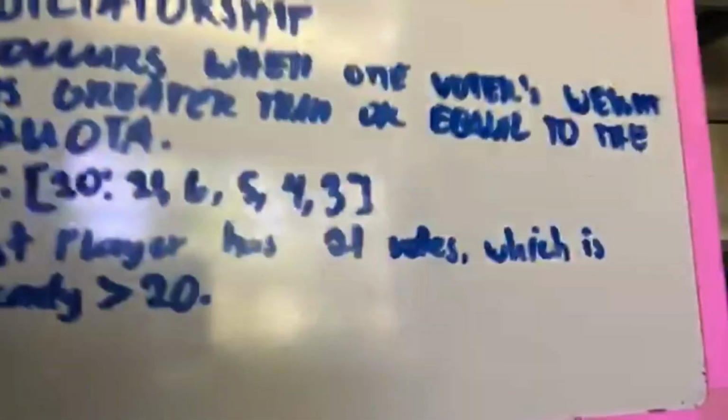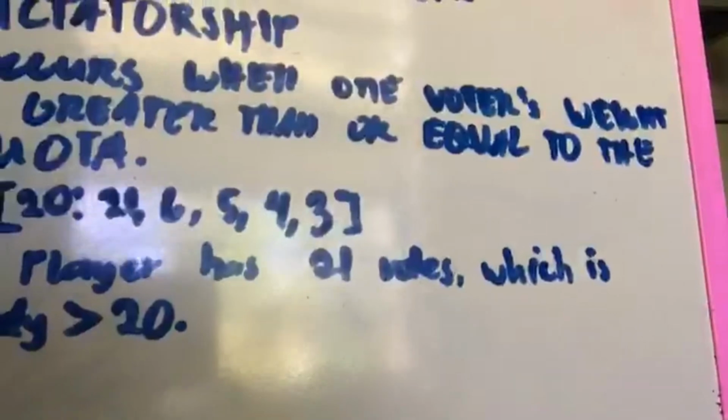Second is dictatorship. It occurs when the voter's weight is greater than or equal to the quota. So we have an example here, which is the quota is 20, and then the player's vote is 21. We have also 6, 5, 4, and 3. So the first player has 21 votes, which is already greater than 20. Even if you sum up the other 4 players, which is the 6, 5, 4, and 3, it's only a total of 18. They cannot reach the quota without the dictator.